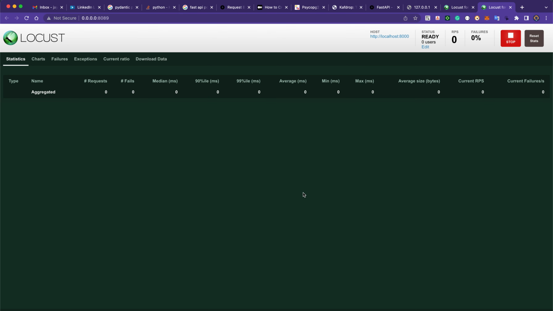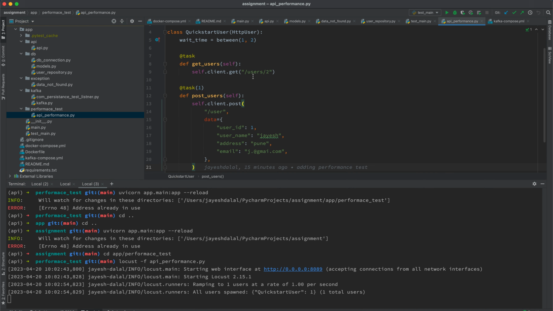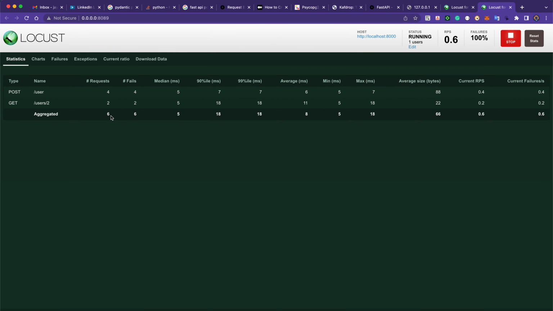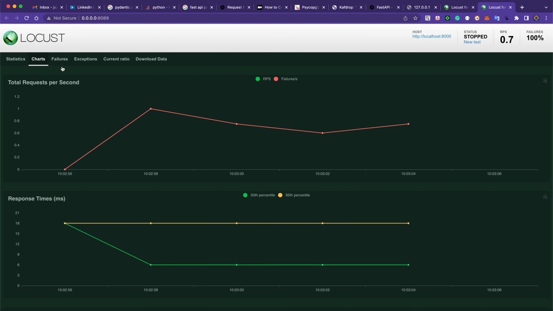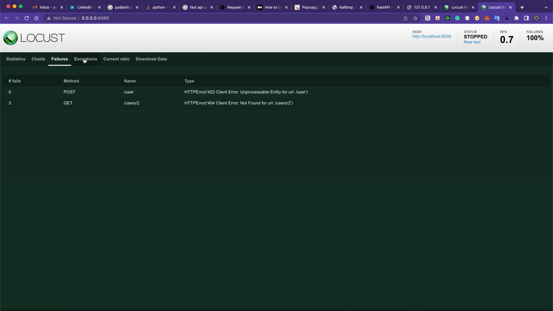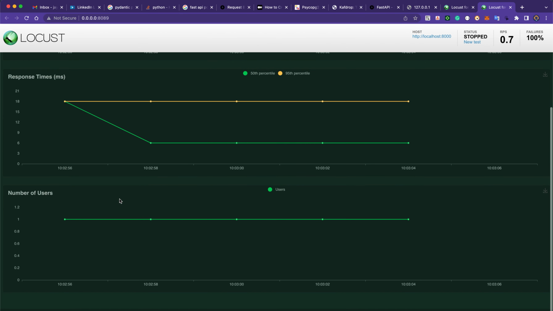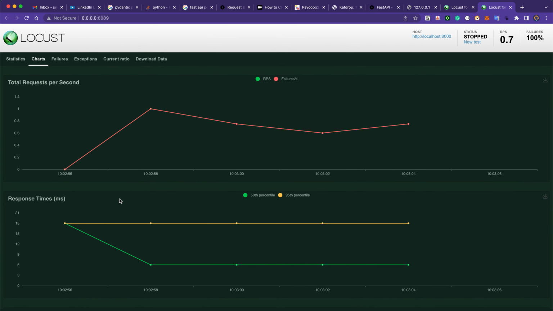If you can see, I have the 2 endpoints which I mentioned in my performance test: /user/2 and /user. These are the 2 things it will generate requests for, and now I can stop it. This provides good charts, failures and other things, like the response time, the number of users, and any failure or exception that occurred. Here I can get 422 or something like 404 because user 2 is not available, along with the current ratio. We have also provided good reports to download, which are nothing but the same charts in downloadable form. I hope this is also useful.